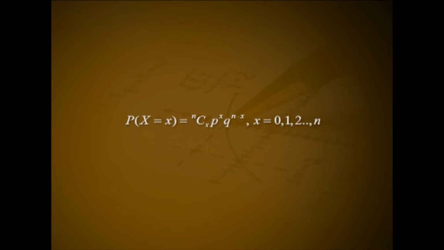There are nCx mutually exclusive ways, each with probability p raised to x into q raised to n - x, for the happening of x successes out of n repetitions of the experiment. Hence, probability of X equal to x is nCx into p raised to x into q raised to n - x, for x equal to 0, 1, 2, up to n.